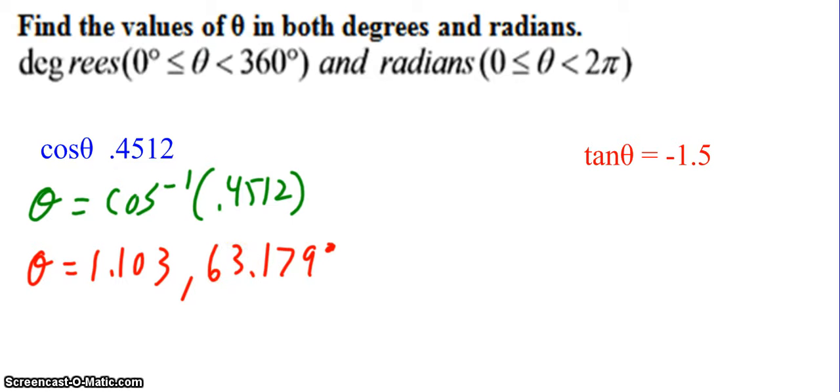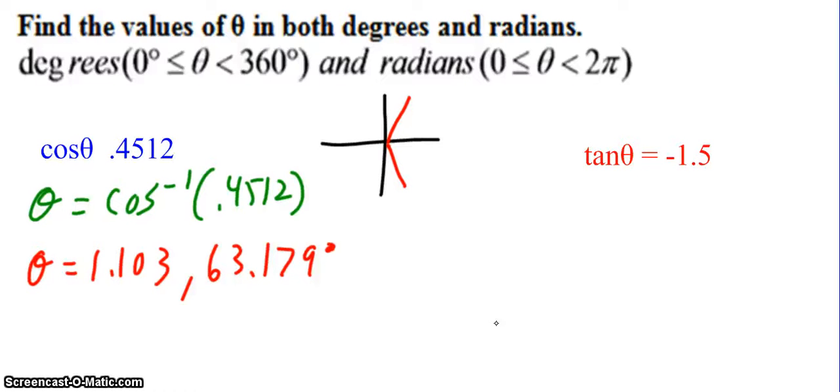But I know from my vast knowledge and understanding of my unit circle that there should be an angle in the first quadrant and there should be an angle in the fourth quadrant where cosine equals 0.4512. Think about the example that I erased right here, convenient, right? Where I said cosine of theta equals 1/2, and I said that would be pi thirds and 5 pi thirds, right? Okay, so how do I find that other angle?